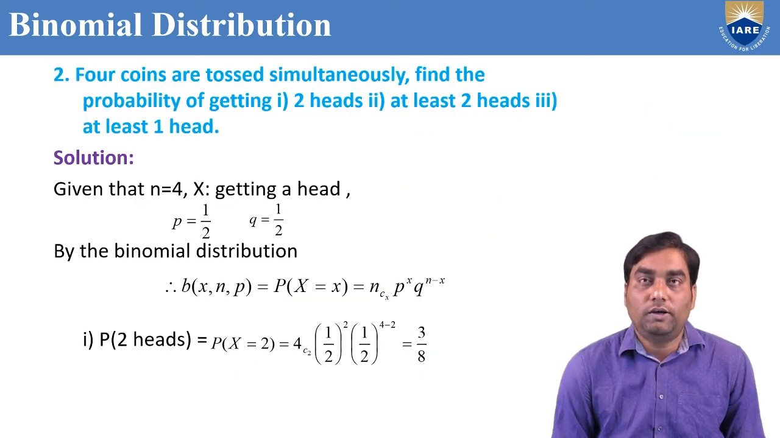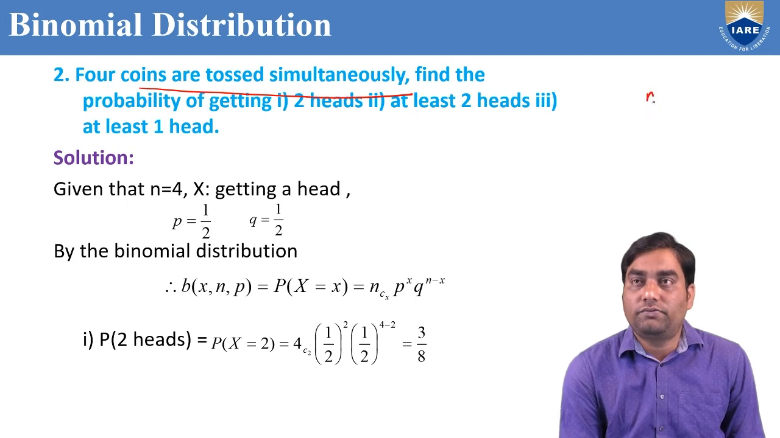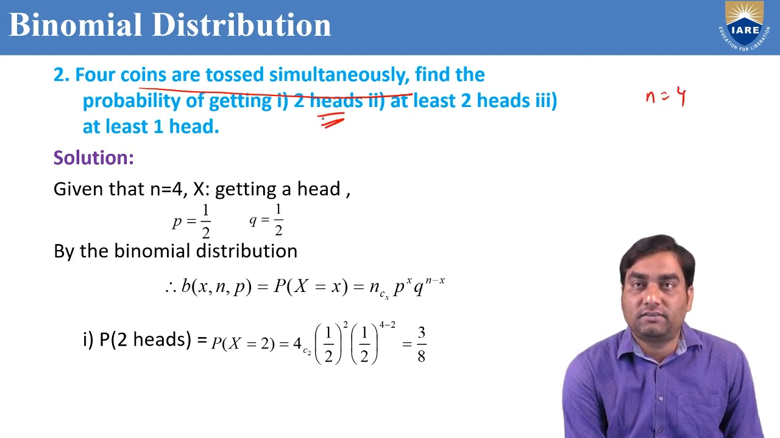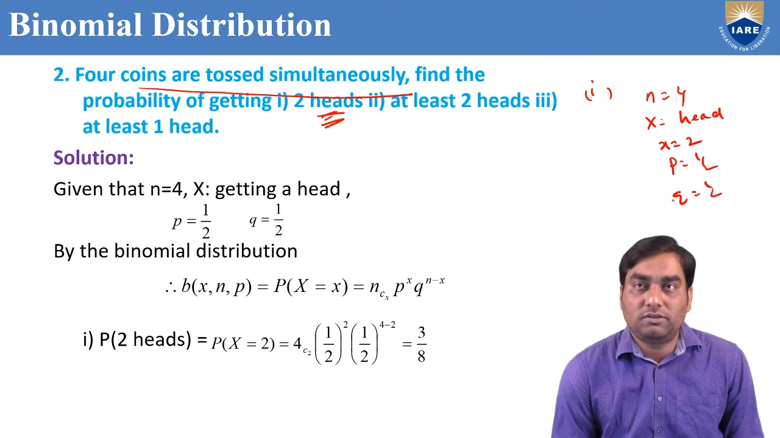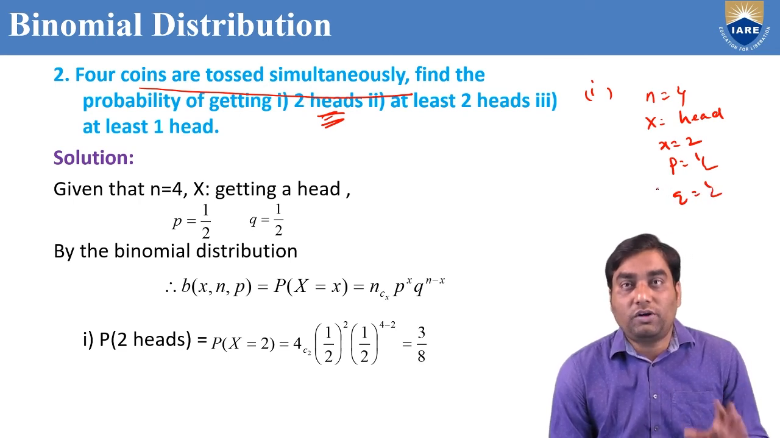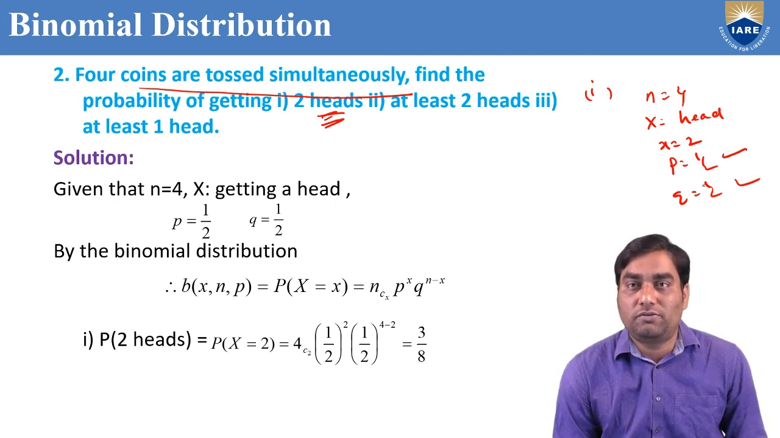Now, we'll do another problem. 4 coins are tossed, n equal to 4. Find the probability of getting 2 heads. So, capital X is head. How many heads? Small x is 2. p is 1 by 2, q is 1 by 2. Why? Because 4 coins are tossed, but you consider only a single trial. Only one coin is tossed. What is the probability? p equal to 1 by 2, q equal to 1 by 2.